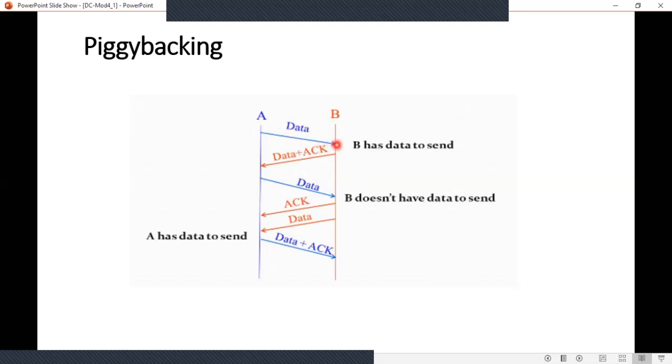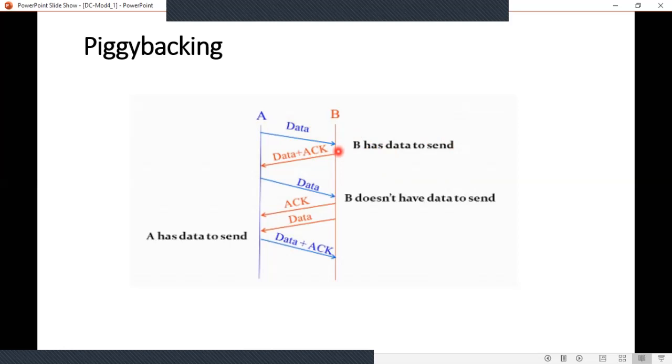When it receives the data from node A, node B has data to send to node A. So it will send the data along with the acknowledgement for the received data.